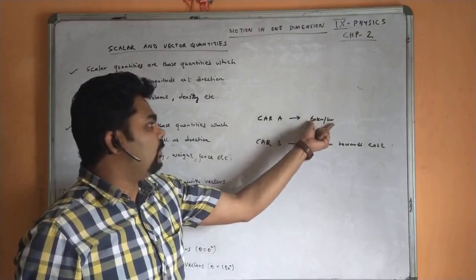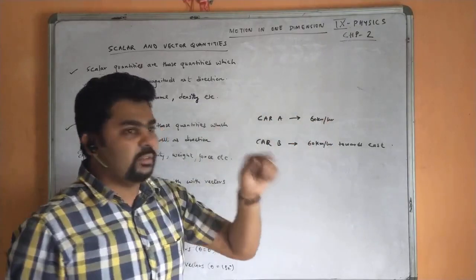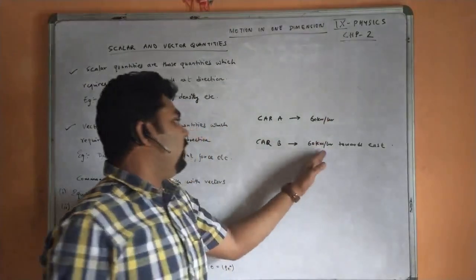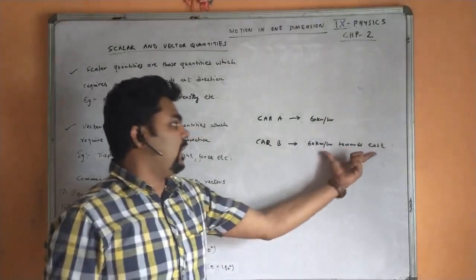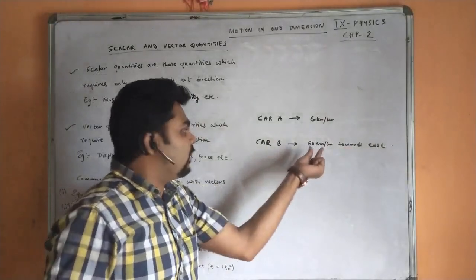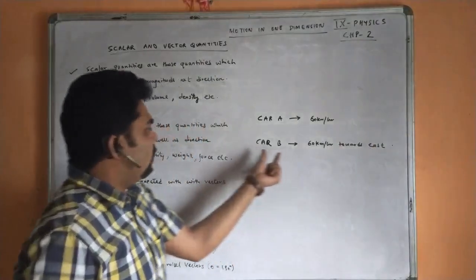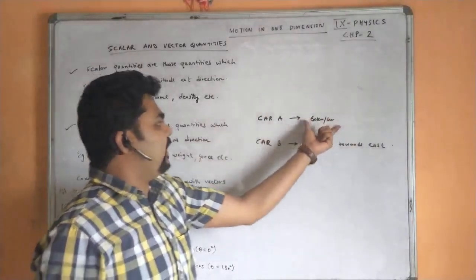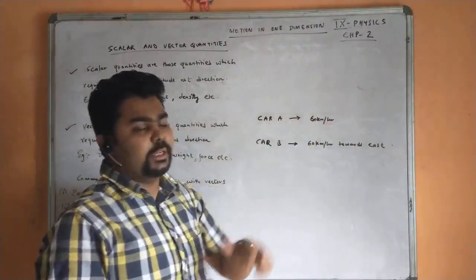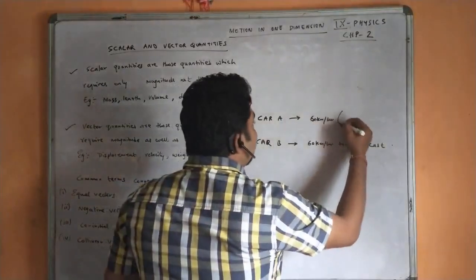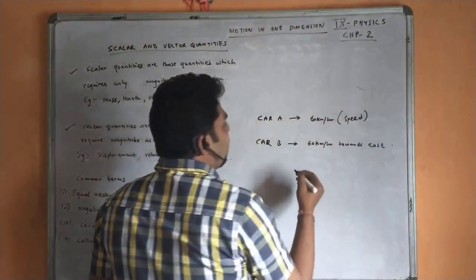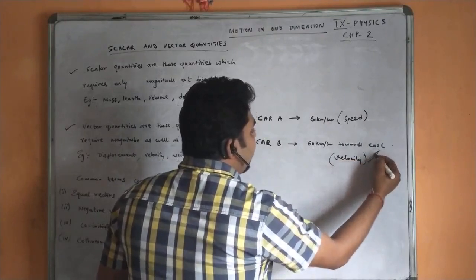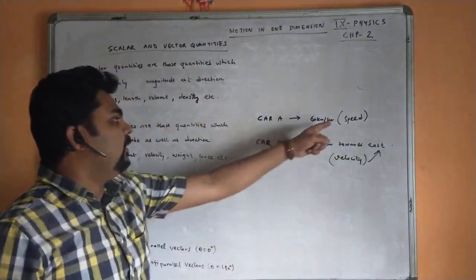But here I have not mentioned the direction. That means a car is moving with 60 km per hour, but I did not mention in which direction. I have mentioned it in the second case, 60 km per hour towards east. That means here I am representing a vector quantity, which has magnitude as well as direction, right? But in car A, I have mentioned only magnitude. That's why this is called a scalar quantity. So here I am representing speed, and here I am representing velocity, because velocity depends upon direction. Here we don't have direction, so that's why it is speed.